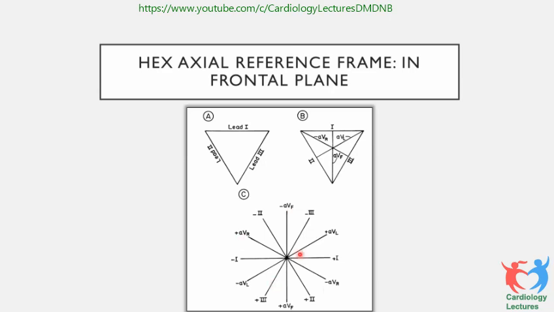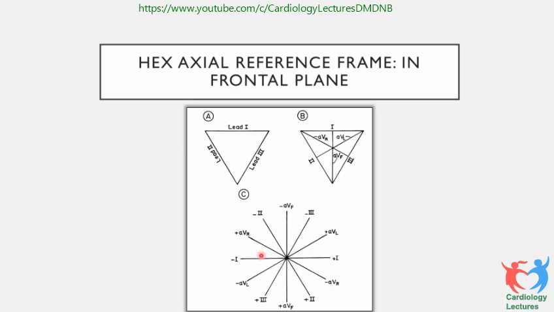I think if you remember this picture, you should keep it in your clinic. Then it becomes very easy. If 1 is positive, for example, that means the axis is in this hemisphere. If AVF is positive, then it is in this hemisphere. So the overlapping quadrant is this. That means the axis has to be in this quadrant.